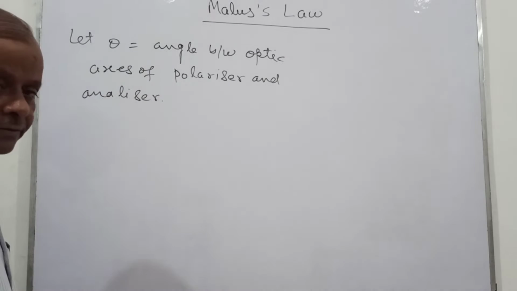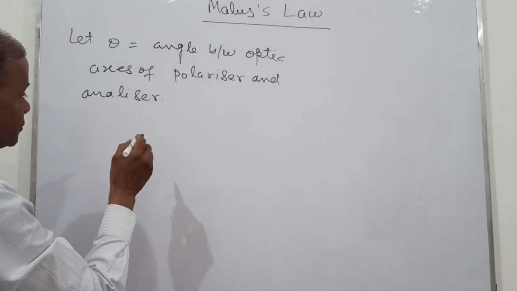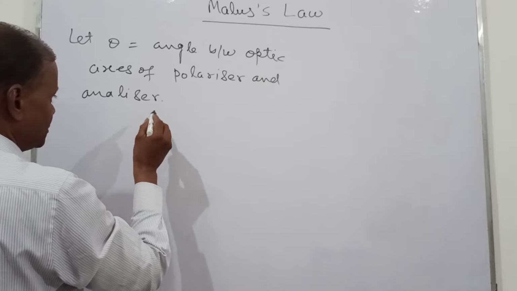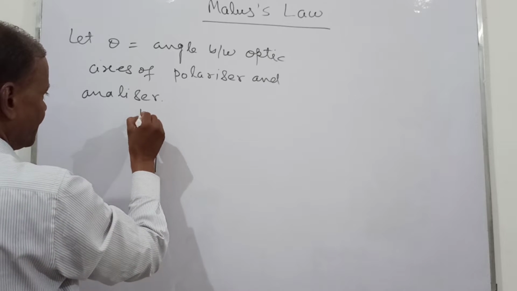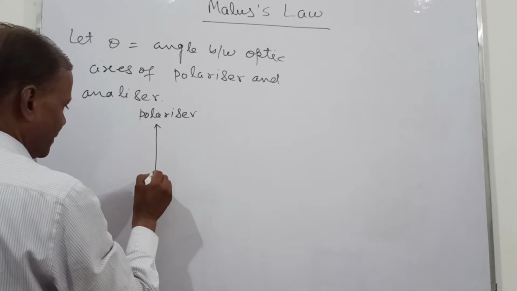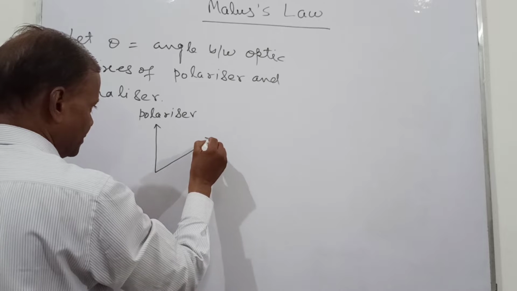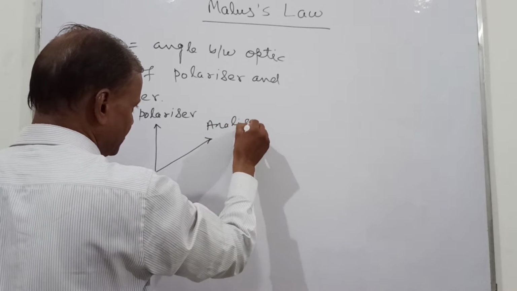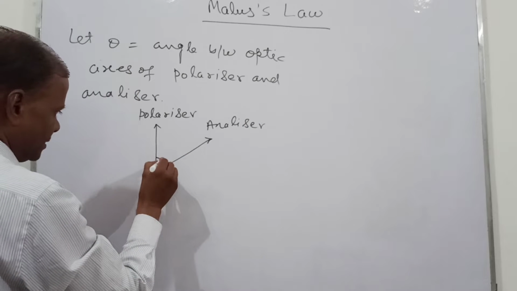So suppose this is the optic axis, this is polarizer, and this is suppose analyzer. This is the angle theta.